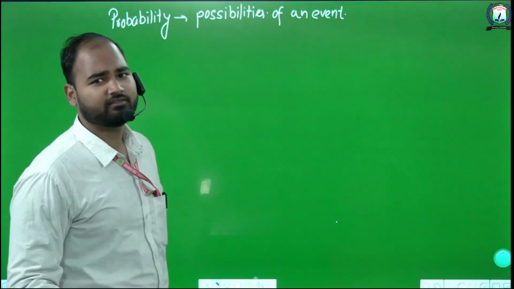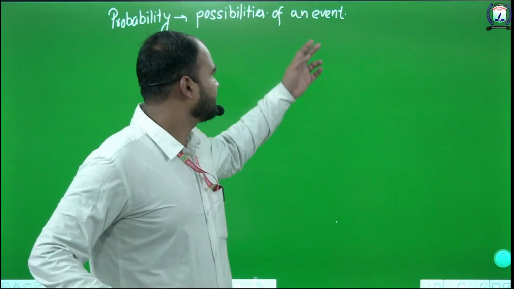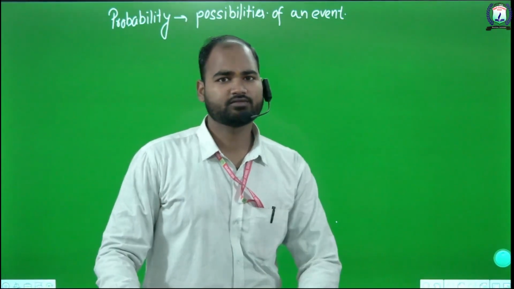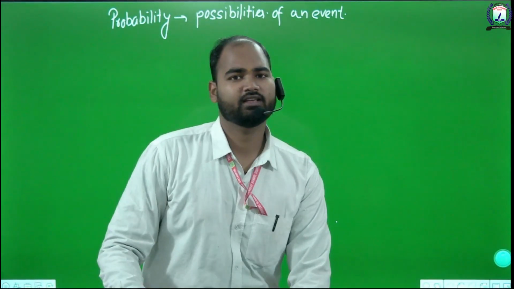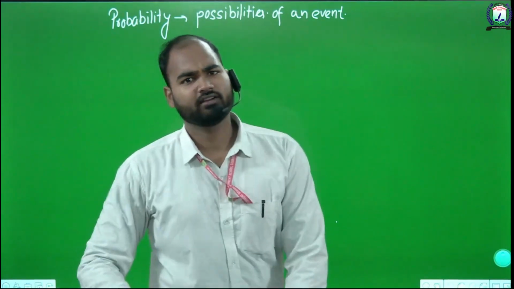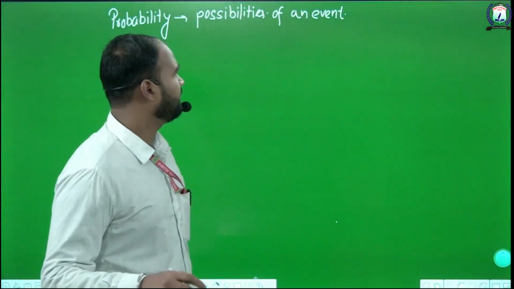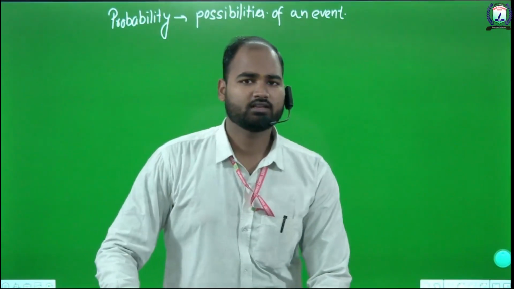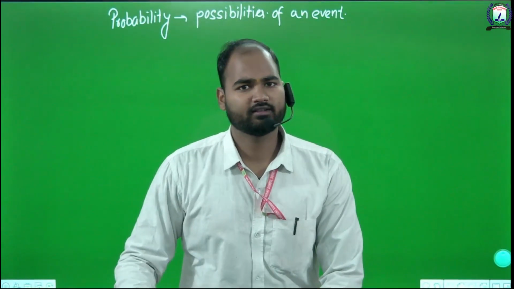Event. What is an event? An event is any experiment of choosing any random number, any random alphabet, anything. If we toss a coin, then what is the probability of getting a head?